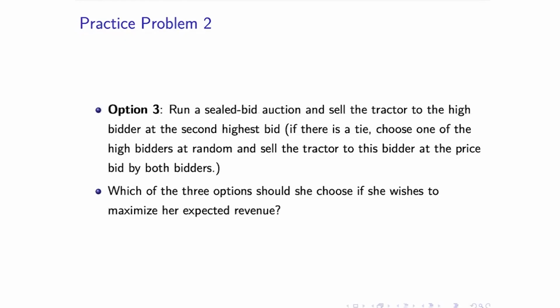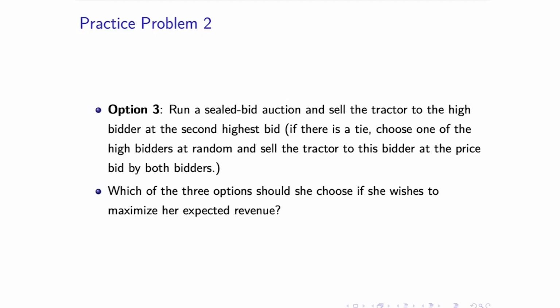Okay. Option three is to run a sealed bid auction and sell the tractor to the highest bidder at the second highest bid, right? So this is basically the Vickrey auction. And she's going to use the rule that if there is a tie, then choose one of the two high bidders at random and sell the tractor to this bidder at the price bid by both the bidders. Okay. So these are the three options that she's considering. And the question that we need to solve is which of the three options she should choose if she wishes to maximize her expected revenue. So at this point, you might want to pause the video, go over the question, think about the setup, and consider first what the three options are that Koel is going to choose from.